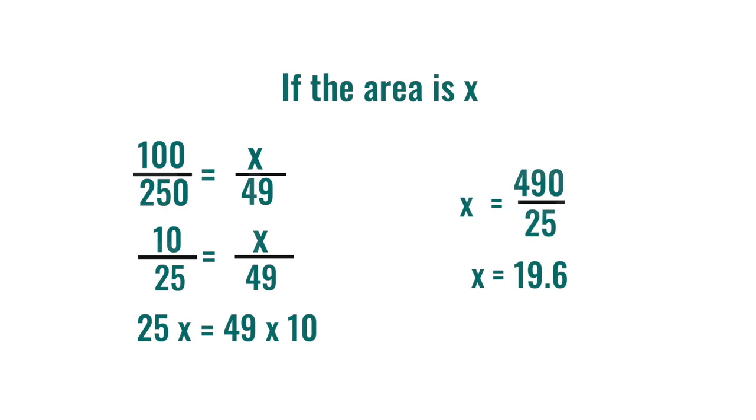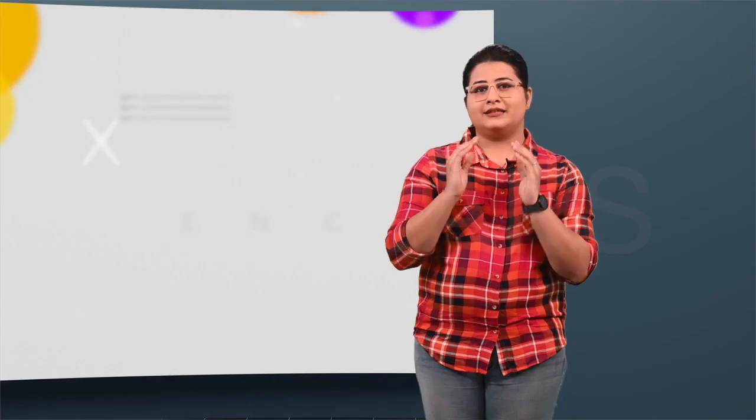That is, the area of the given figure is approximately 19.6 cm square in this case. This method is called Monte Carlo method.